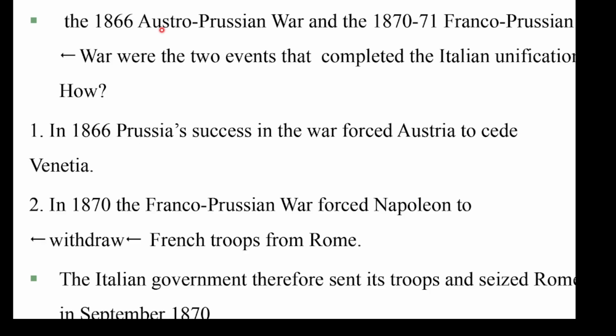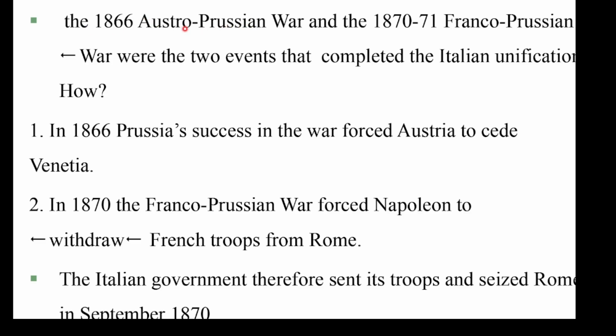Keessaa unification of Italy and Germany keessatti similarity isaan qabanii France and Austria were the two foreign powers in Italy and Germany. Kanaaf lamaan isaaniitiif diina Austrian kun. In this case, 1866, to complete unification of Germany, the war broke out between Austria and Prussia, that mean Germany. Kanaaf iyyuu unification of Germany keessatti independent state kan jedhamtu Prussiaadha. Italy keessatti eenyu jenneerra? Piedmont-Sardinia jenneerra. Kanaaf when unification of Italy was led by Piedmont-Sardinia, unification of Germany was led by Prussia.